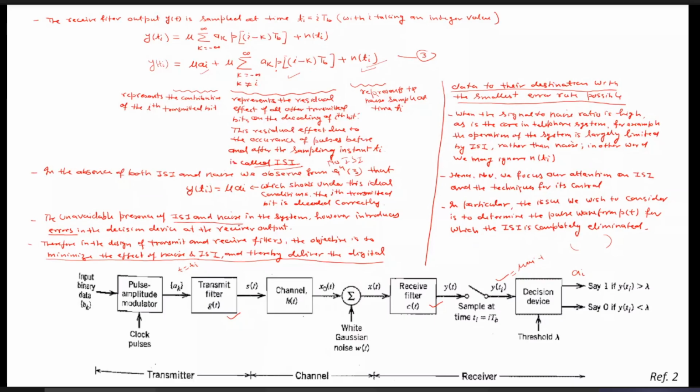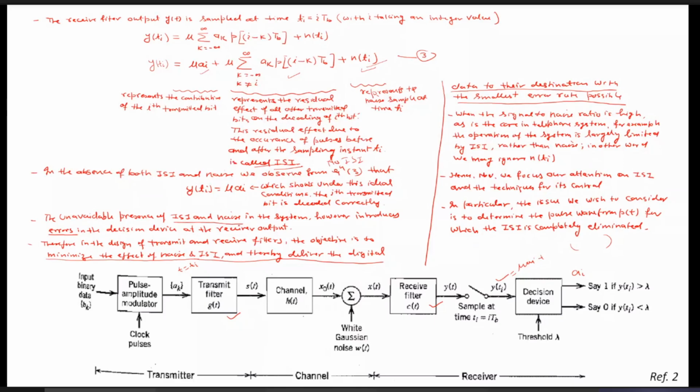If we choose any PT which has this type of characteristic, that once K equals I its value is 1, and once K is not equal to I its value is 0, then ISI is removed automatically. So let us see how we can obtain that PT which satisfies those conditions, and what is the nature of that PT.